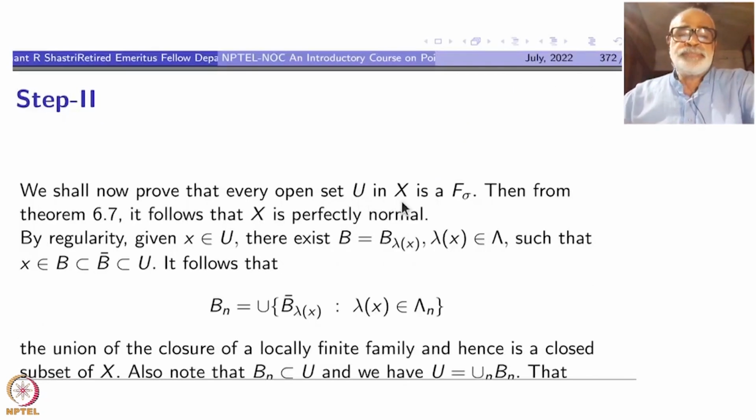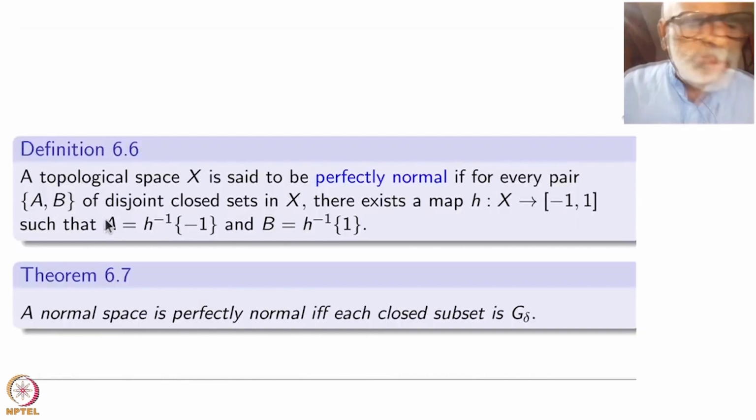Second step is, we shall now prove that every open set U in X is F sigma. So now you see G delta and F sigmas are both coming together here. F sigma means what? A union of countably many closed subsets, right? Every open subset in X is F sigma. Then from theorem 6.7 it follows that X is perfectly normal. Okay, you may want to recall theorem 3.8.2.